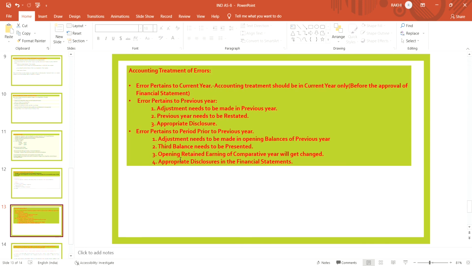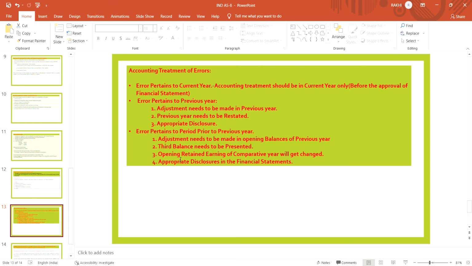Now, the treatment of error in the financial statement. How does the company treat it if any error arises in the financial statement? How is the effect of that error to be accounted for?